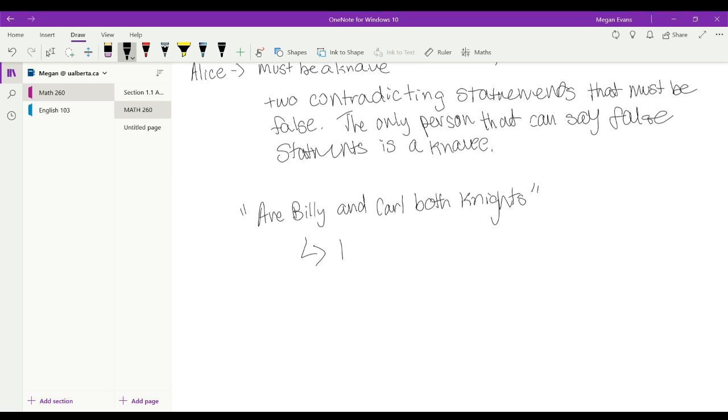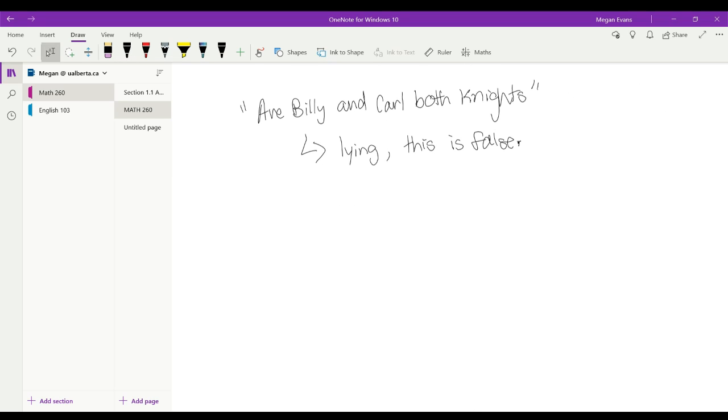So she's lying, and this is false. That still doesn't really get us anywhere. So let's go to the statement, is Billy a knight?